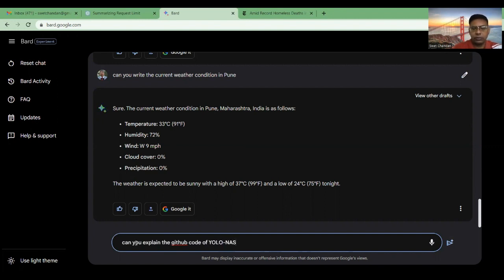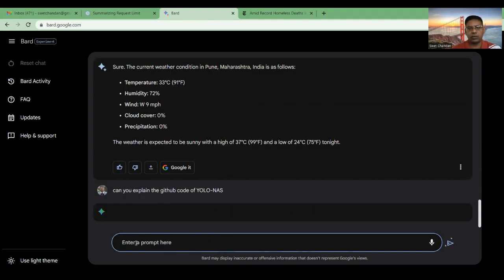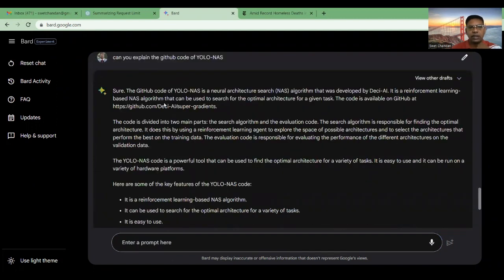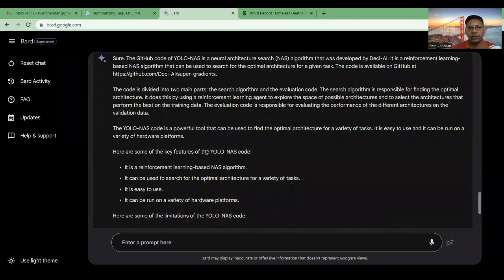It's a new object detection model. Can you explain the GitHub code of YOLO-NAS? Let's see what information it gives. Yes, it is saying YOLO-NAS GitHub code is a neural network, and here are some key features. So it has the information about the YOLO-NAS model.